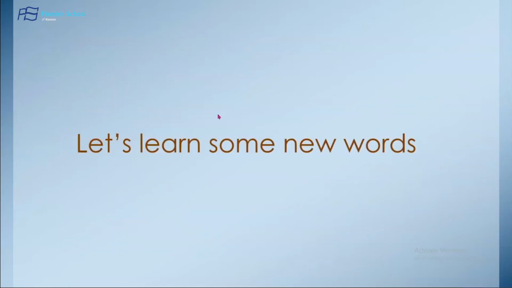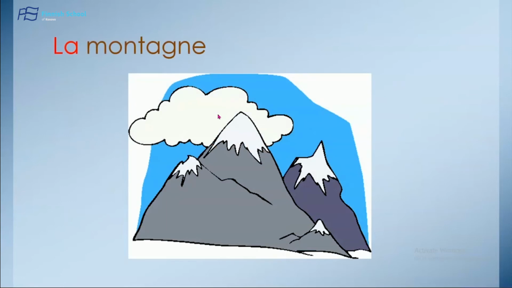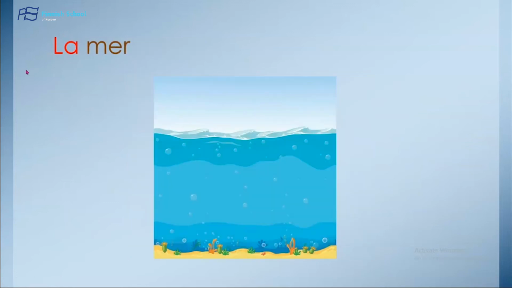Okay, now we are going to learn some words in French. We have la montagne with red. The definite article la is in red because it's feminine. La montagne. La mer, also feminine. La mer.